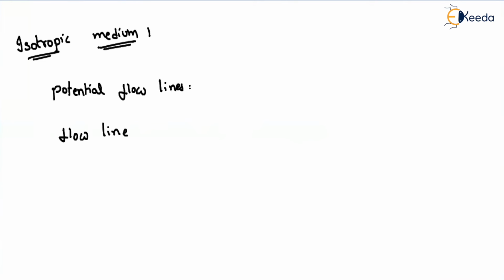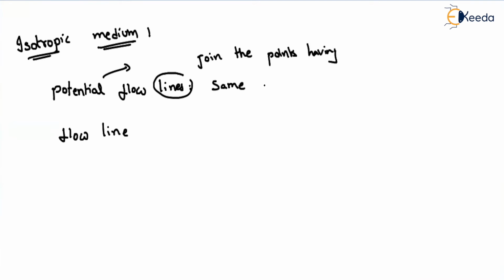So potential flow lines represent the lines that have the same head. What is meant by potential flow? Potential flow is representing the head. That means if we join the points having the same head value, then we will call them potential lines.